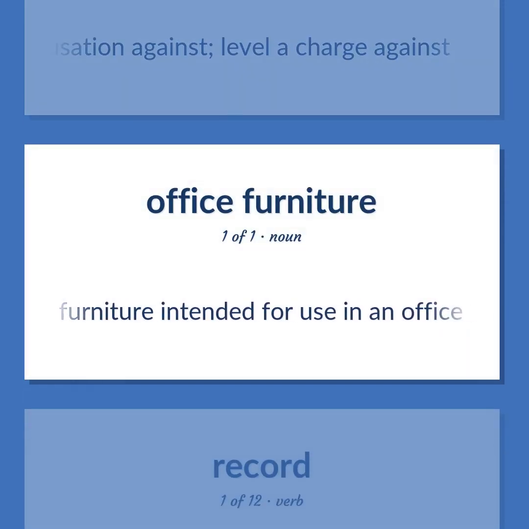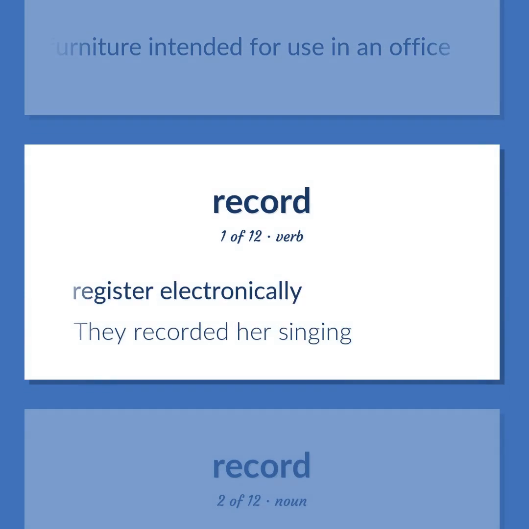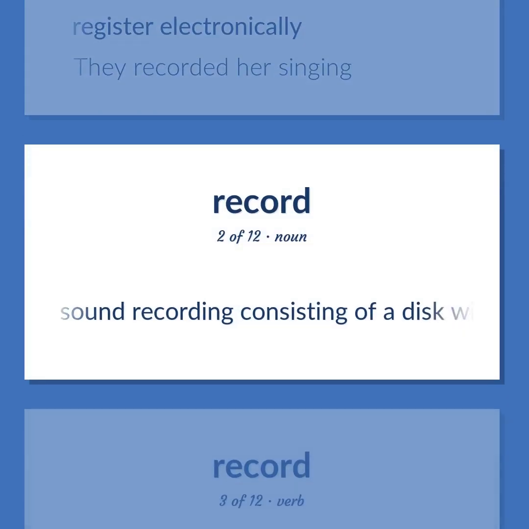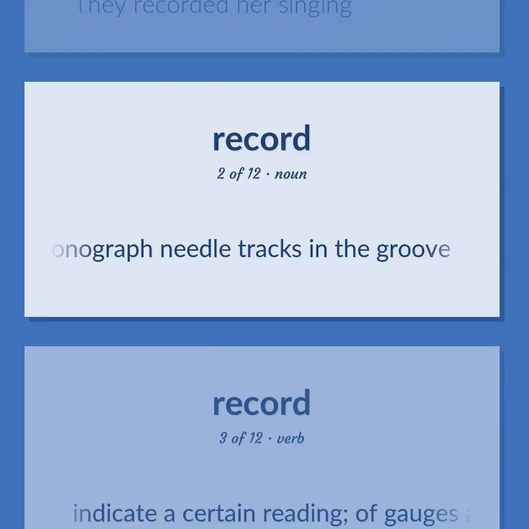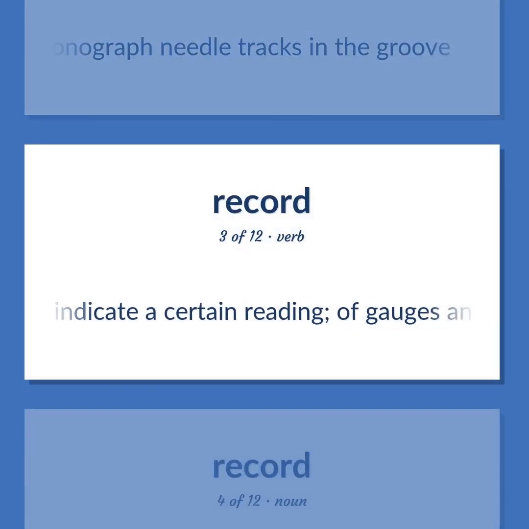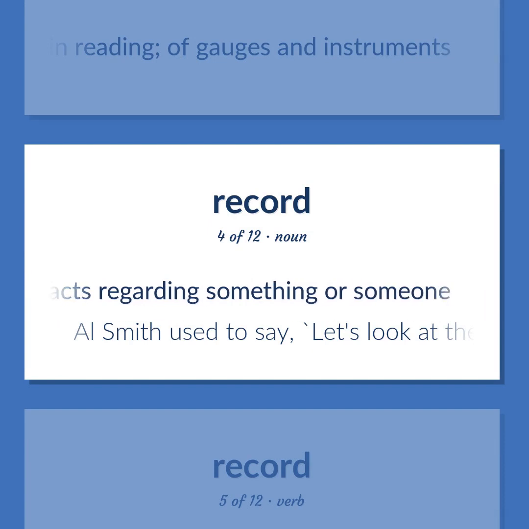Furniture intended for use in an office. Register electronically. They recorded her singing. Sound recording consisting of a disc with a continuous groove, used to reproduce music by rotating while a phonograph needle tracks in the groove. Indicate a certain reading, of gauges and instruments. A compilation of the known facts regarding something or someone.